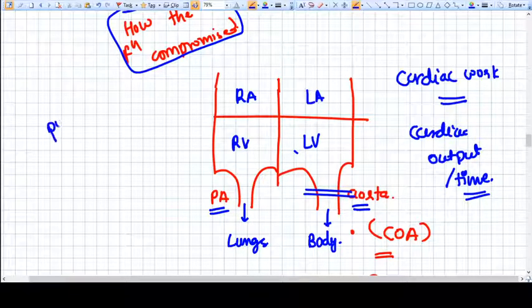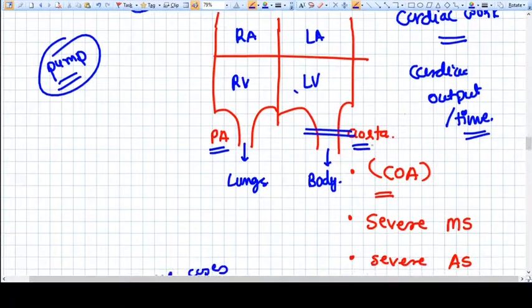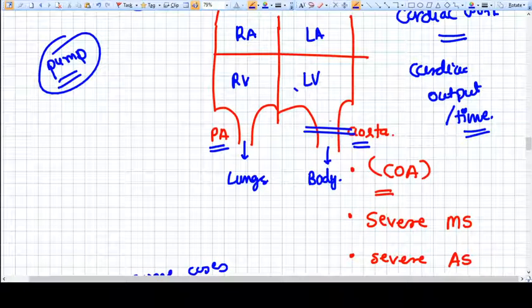If you want to assess the work of any pump, the criterion of assessing is the output of that particular pump in some period of time. For example, cardiac output per minute is cardiac work. If the output in unit time is decreased, then we can say that cardiac work is decreased.